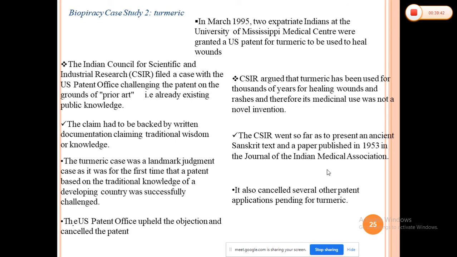They presented some Sanskrit text and a paper published in 1953 in the Journal of the Indian Medical Association. Then the US Patent Office accepted the objections and cancelled the patent. So these are the two important cases. Several other patent applications pending for turmeric were also cancelled.